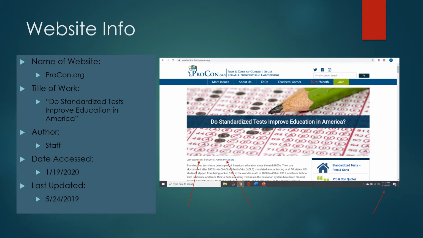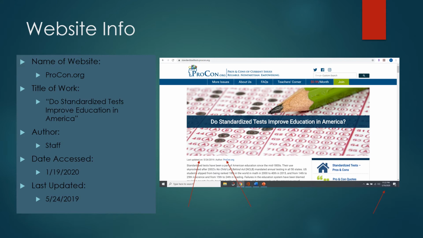Here is an example. The name of the website is procon.org. Title of the work is Do Standardized Tests Improve Education in America? The author is staff. The reason for this is because procon.org has articles written by multiple different people. Because this is the case, whenever you are putting in your works cited information, the author will not be important, as staff is not a correct author.